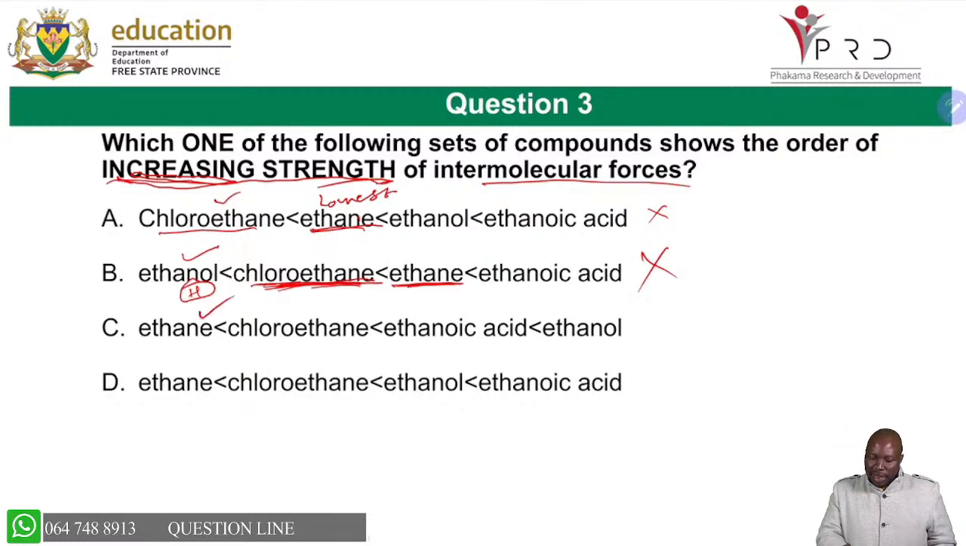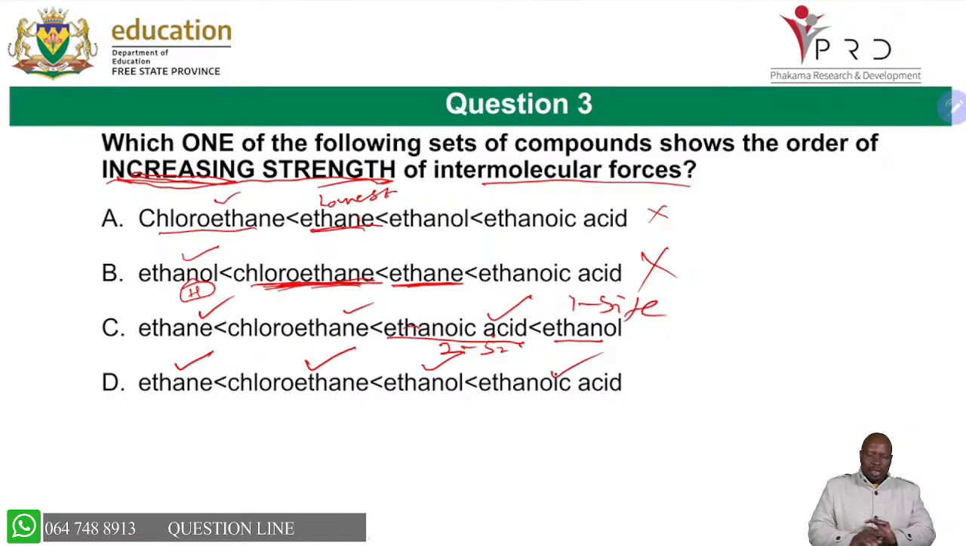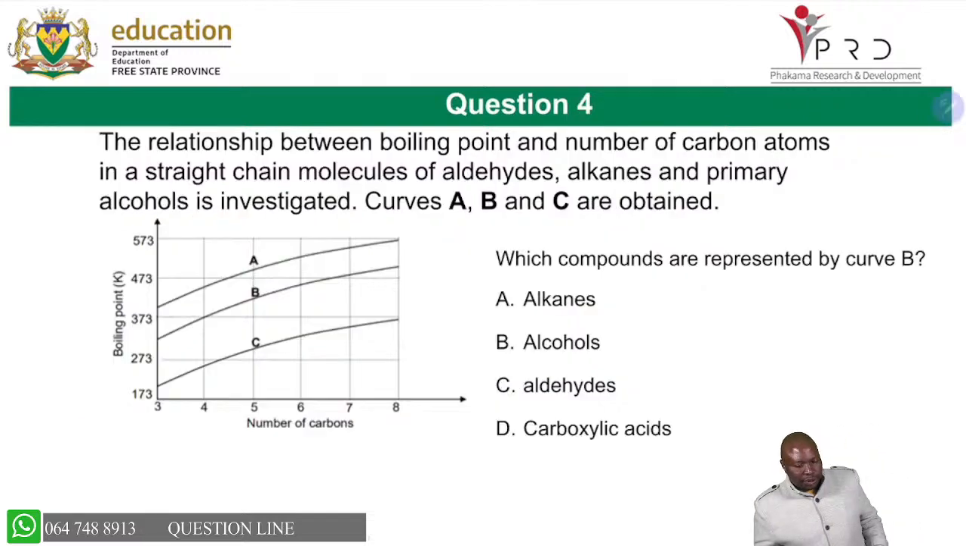Now the lowest is ethane, we agree, followed by chloroethane, followed by ethanoic acid. Remember, ethanoic acid has 2 sides of hydrogen bond, so this cannot be correct. It must be ethanol, because ethanol has 1 side of hydrogen bond, while this one has 2 sides and is stronger. So the correct order is this one: London force, dipole, 1 side of hydrogen bonds, 2 sides of hydrogen bonds. So you are able to see that D is very much correct, and I hope it helps you as you continue to practice.